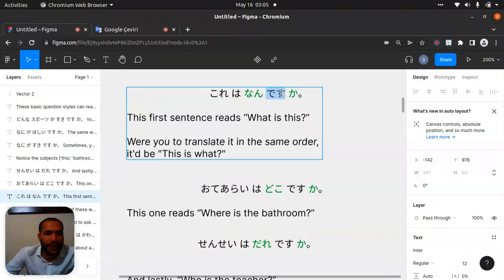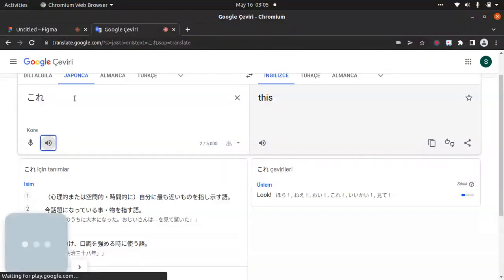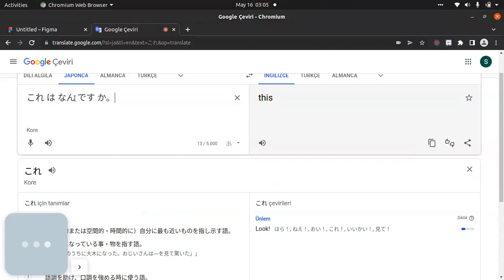This one is desu, which is "is". Nan means what. Desu ka is the question. Let's concatenate all of them, composite all of them, bring it here, put